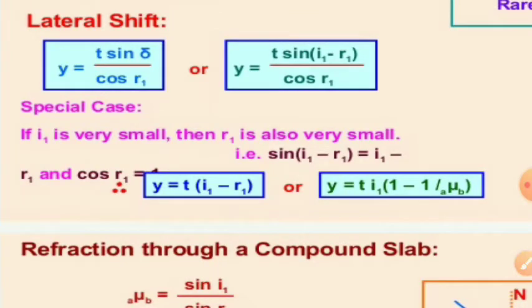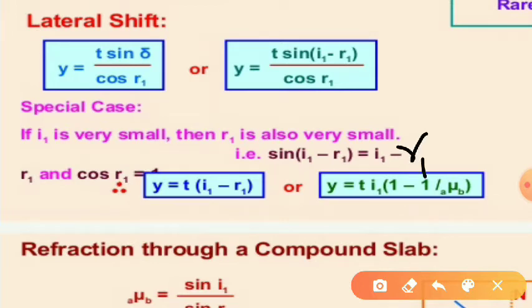So sine (I1 minus R1) may be taken as equal to I1 minus R1 only. And in this case, R1 is very close to 0, so cos R1 may be taken as equal to 1. So the above equation gets reduced to Y is equal to T (I1 minus R1). Now if you take T I1 common outside the bracket, it will be 1 minus R1 by I1, and R1 by I1 is nothing but 1 by the refractive index of B with respect to A.